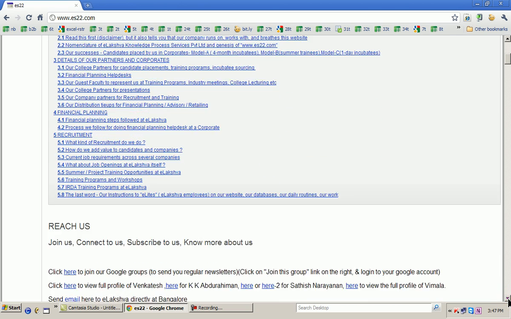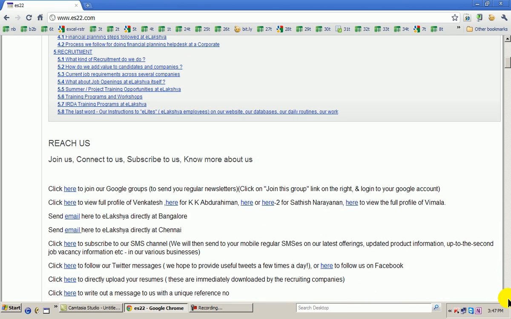We have not wasted real estate of the website on lots of things. See, here you can join our Google groups. Here you can view our profiles, for example. Here you can send an email directly to us. Here you can subscribe to our SMS channel. If you want to follow us on Twitter, here. If you want to follow us on Facebook, here. If you want to upload your resumes, here. If you want to write a message to us, here. So all these are there automatically.